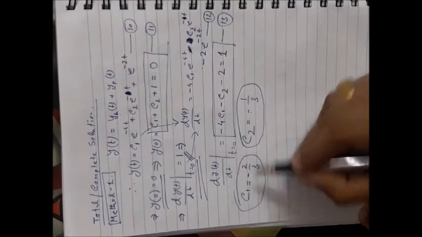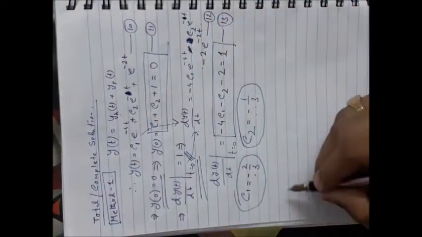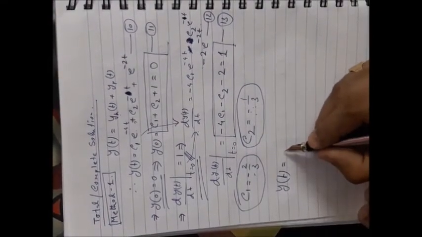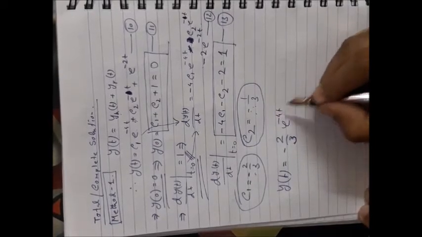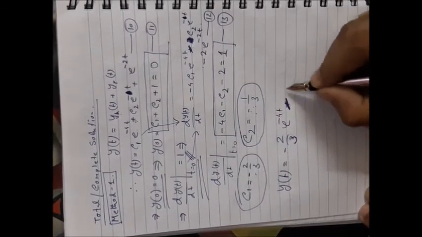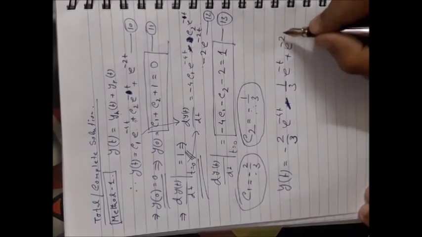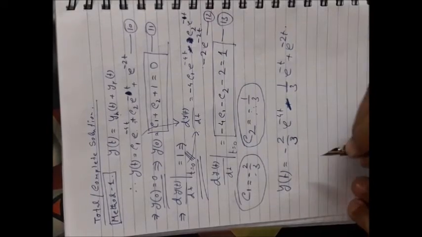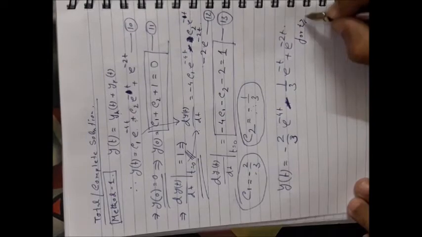So putting these values of C1 and C2 into this complete solution, y(t) should be equal to minus 2 by 3 e to the power minus 4t, minus 1 by 3 e to the power minus t, plus e to the power minus 2t. Okay, so that is the complete solution, obviously for t greater or equal to 0.